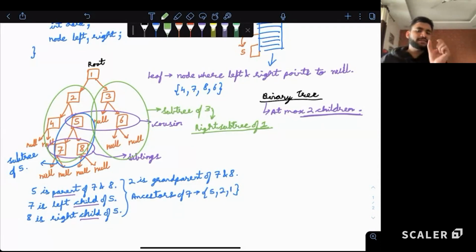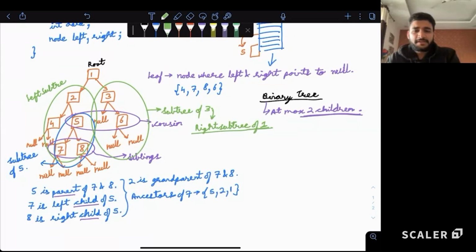Yes, 7 and 8 together cannot be a subtree. So if we want 7 and 8, we have to include 5. Then it becomes a subtree. So is the term subtree clear to all, and are the left and right subtrees clear? So these are some common terms about trees anyway. 2, 4, 7, 8, 5, that is a subtree. This is the entire subtree of 2, and it's also a left subtree with respect to the root node. Make sense?